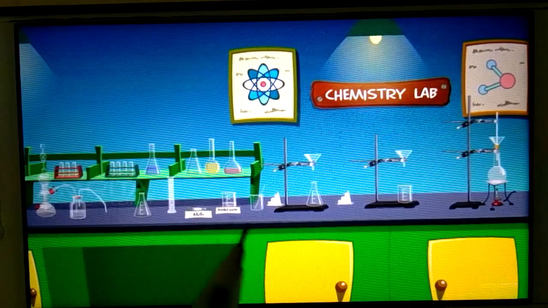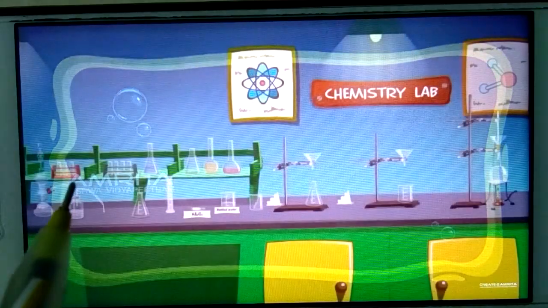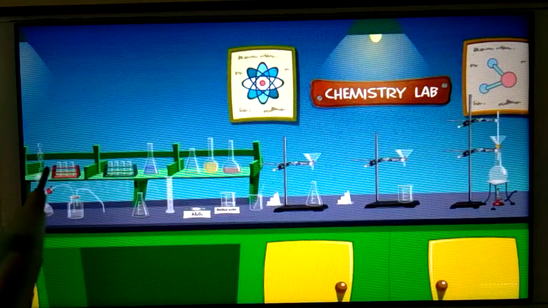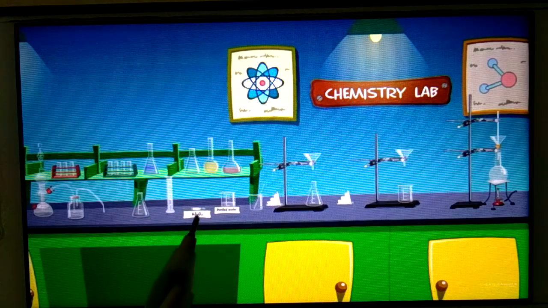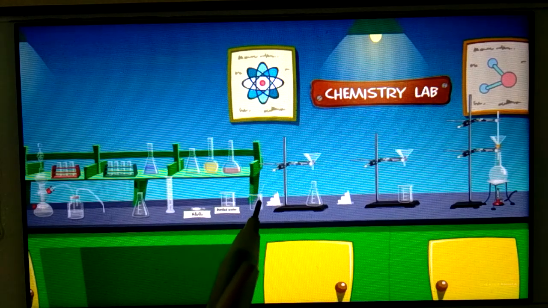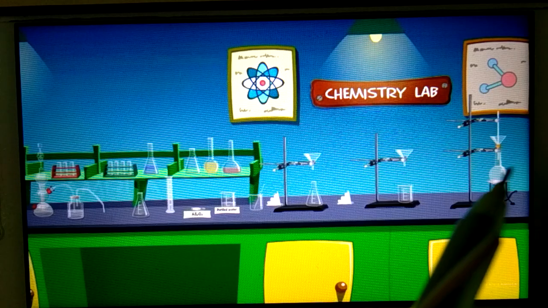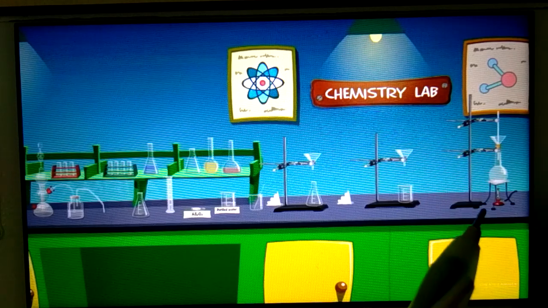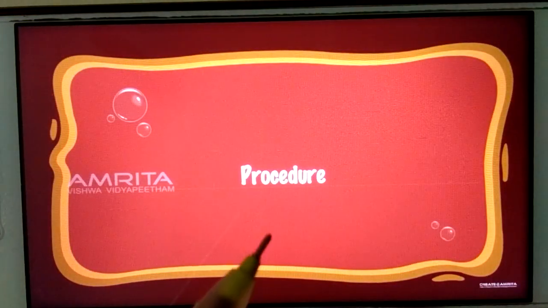Now students, here you can see what is required for arsenious sulfide. Materials required: this time you need a Kipp's apparatus also. You can see here at this corner, Kipp's apparatus, then conical flask, measuring cylinder, arsenic oxide, distilled water, beaker, funnel, round bottom flask, glass rod, tripod stand, Bunsen burner. This time the procedure is long, students. This is somewhat typical but interesting. Let's see the procedure.